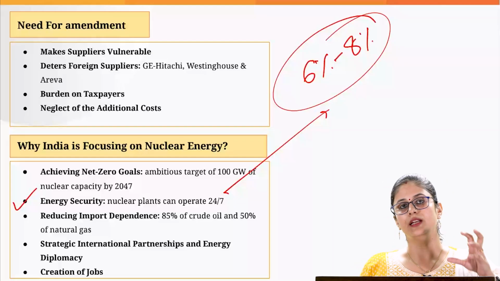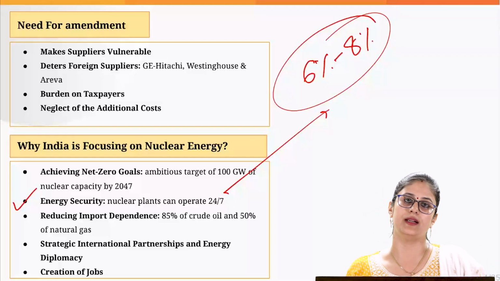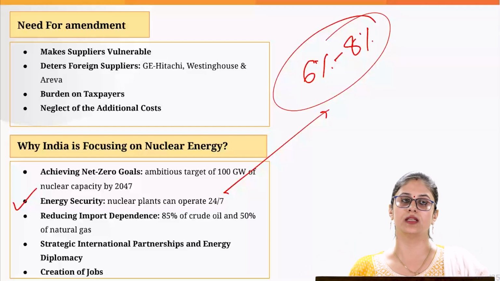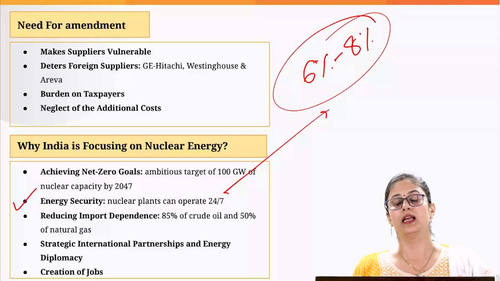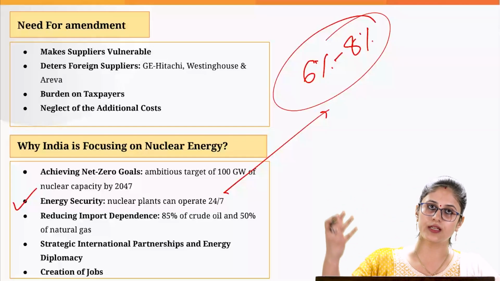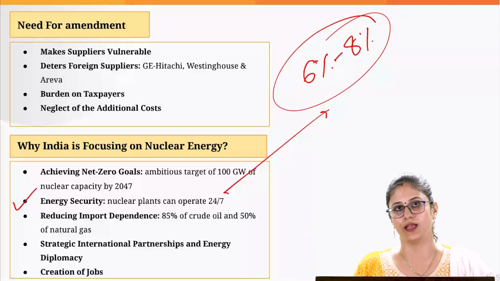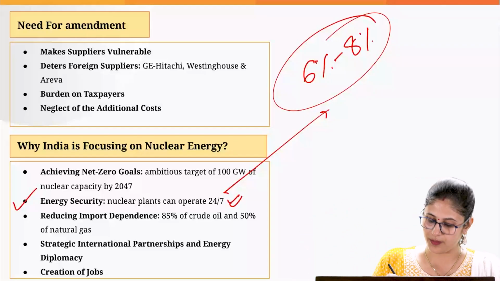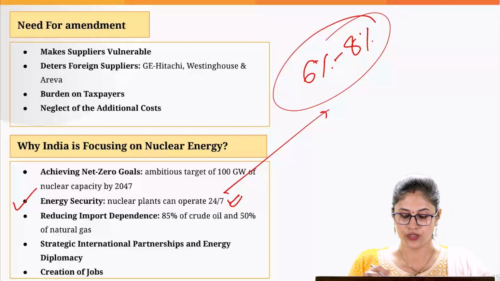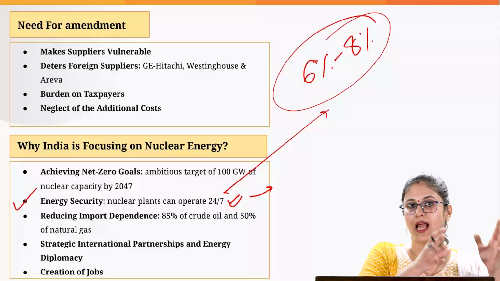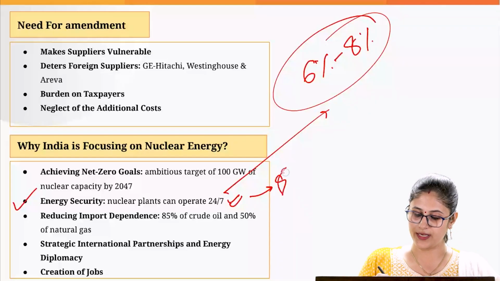So in this light, nuclear energy is a step in the right direction. Why? Because when you talk about other renewable energy like wind and solar energy, they face the issue of grid instability. You cannot generate solar energy throughout the day. You cannot ensure wind energy generation throughout the day. But when you talk about nuclear power plants, they can operate 24/7. So this enables us to meet the increasing energy demands, and at the same time, it also provides us with grid stability.